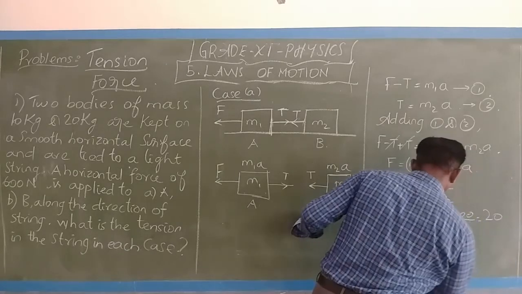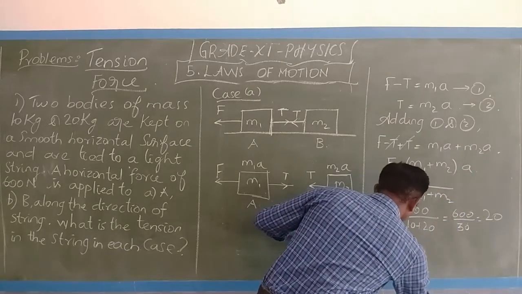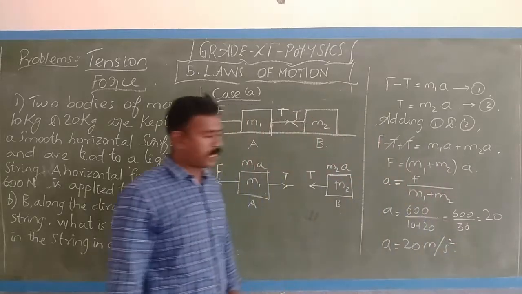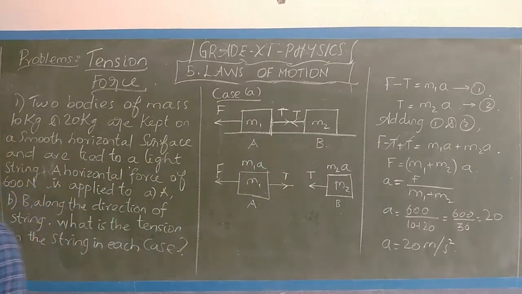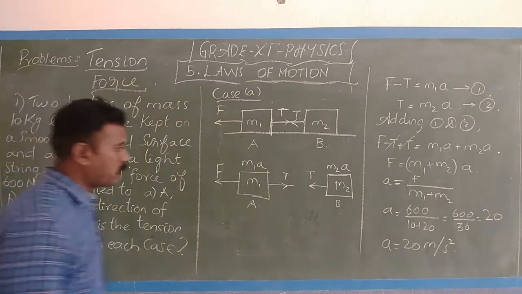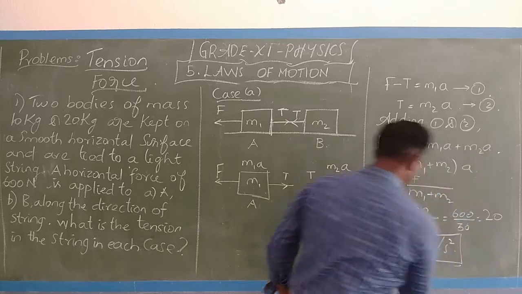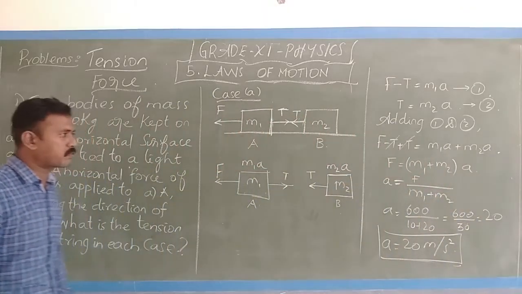So A equals 20 meter per second square. The acceleration value is 20 meter per second square. Please pause the video and make a note of this.